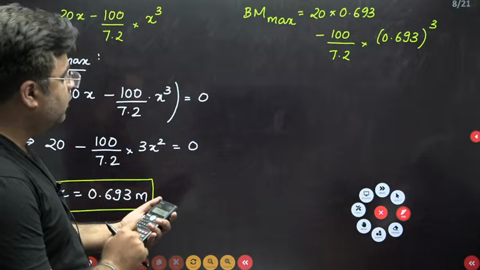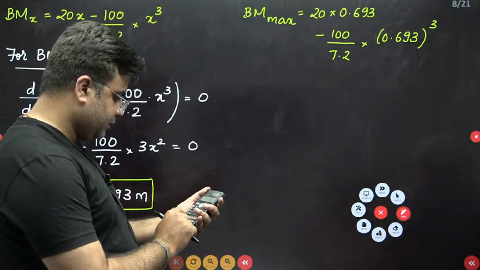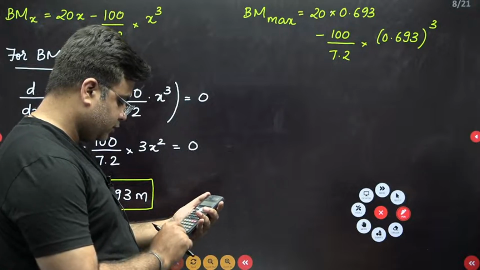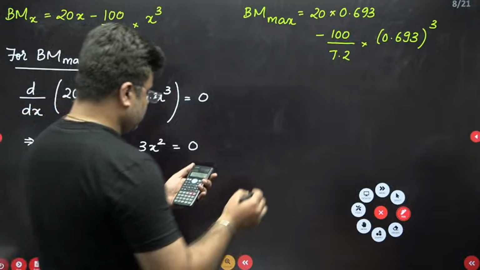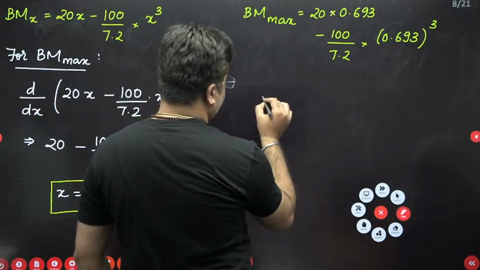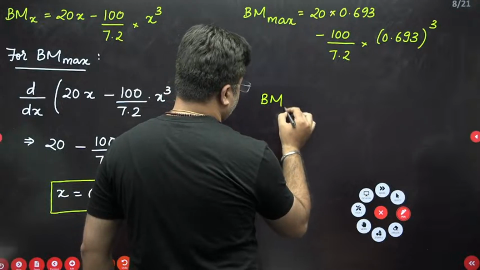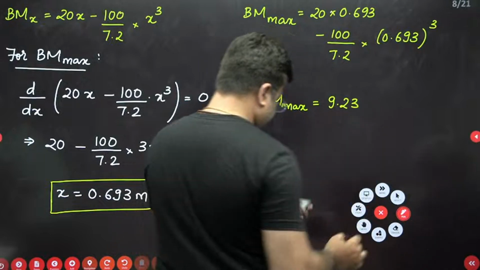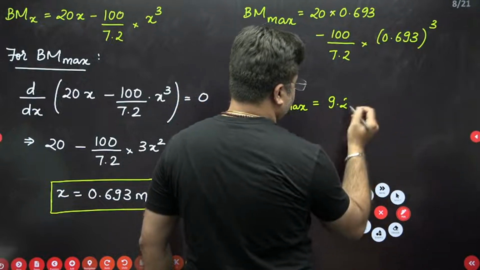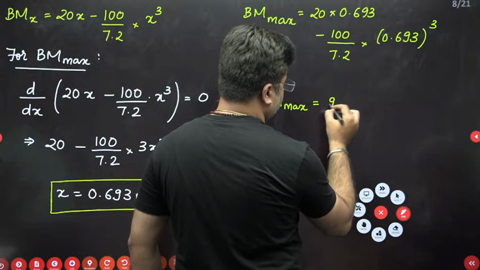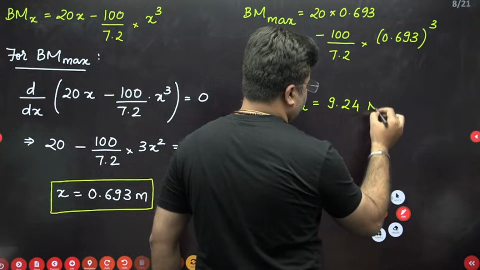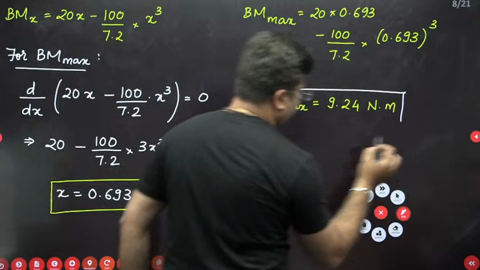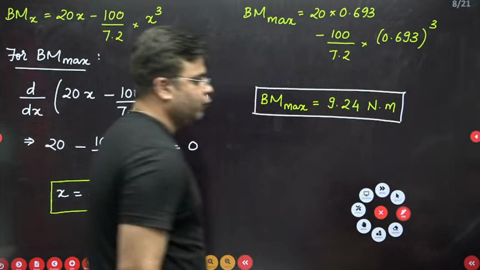So this will be 9.23, or 9.24 you can write down, Newton meter. So this is my final answer. The maximum value of bending moment will be 9.24 Newton meter.